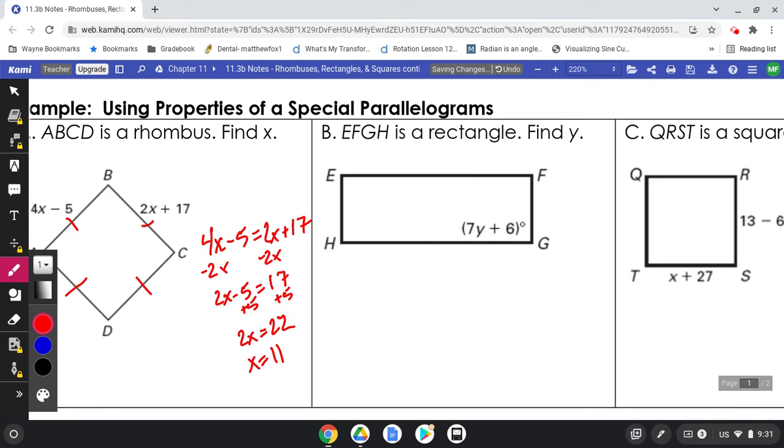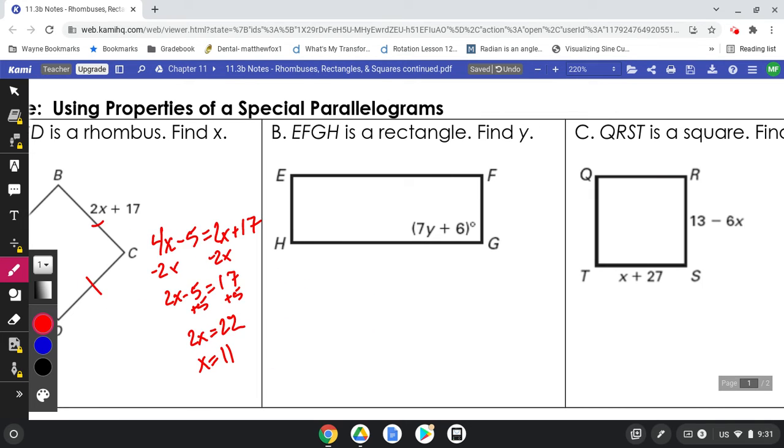Now this next one, there's less information here, but it tells us it's a rectangle. The key is, what shape is it? If it's a rectangle, we know that each of the angles is 90. And that means all we have to do to solve is set 7y plus 6 equal to 90. From here, I can subtract 6.